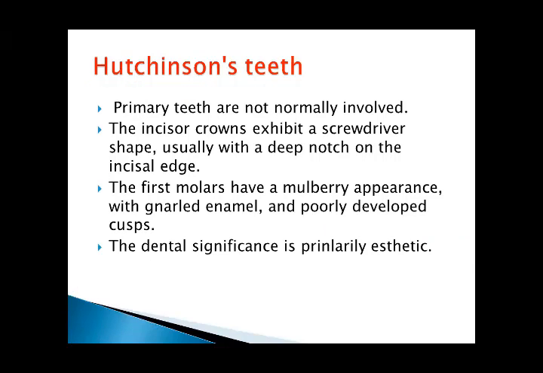Canines and premolars are not normally involved. The incisor crown is a bit triangular in shape, usually with a deep notch on the incisal edge. The first molars have a mulberry appearance with thin enamel and a poorly developed crown. The dental significance is primarily aesthetic.